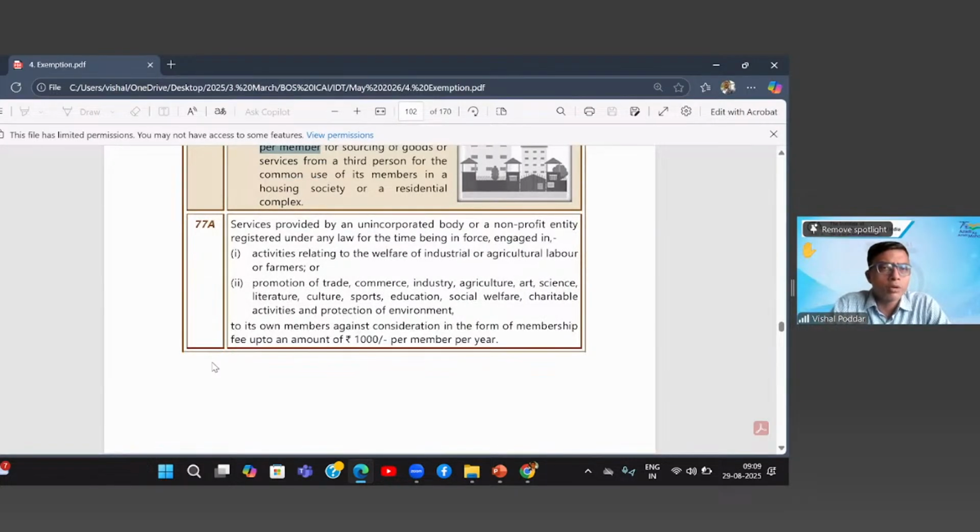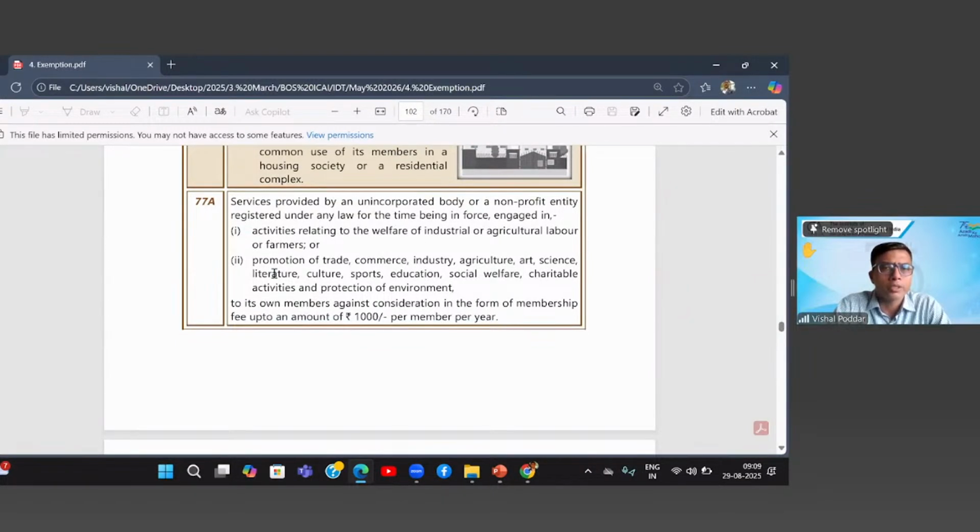Next, similar to your housing association, we have other unincorporated bodies or not-for-profit entities. Again, what are they engaged in? They are engaged in activities relating to welfare of industrial, agricultural or labor workers or farmers, or in promotion of trade, commerce, industry, agriculture, science, etc. Their service is given to their own members against a consideration in the form of membership.